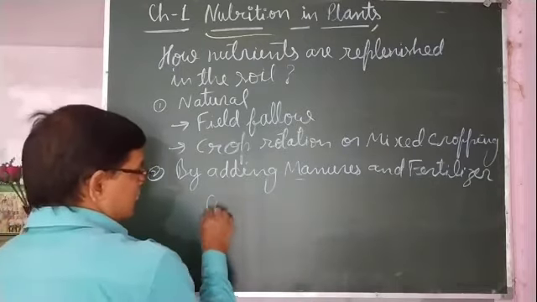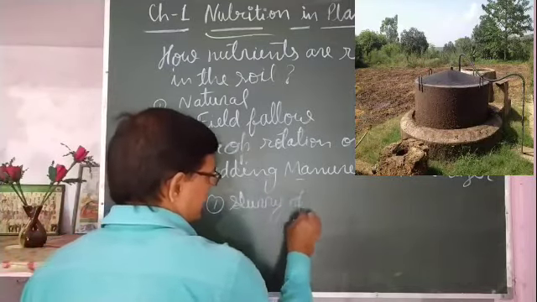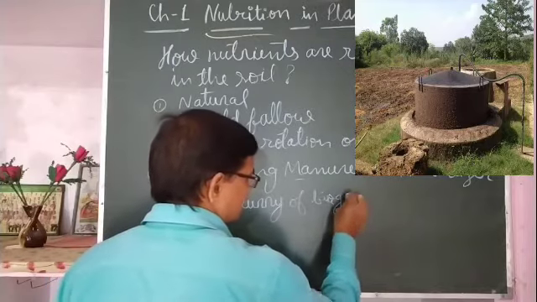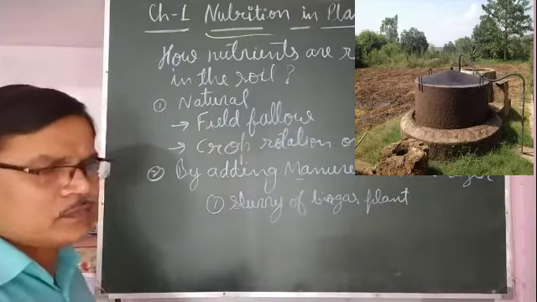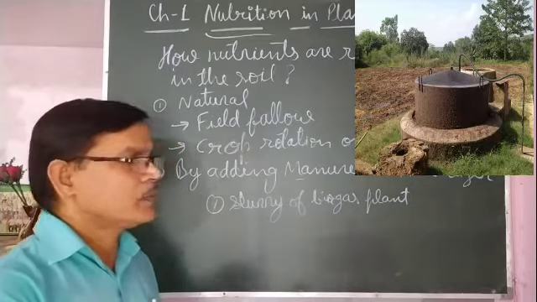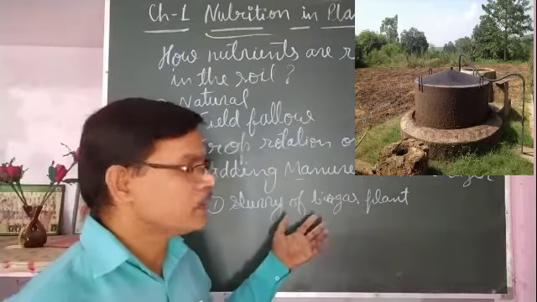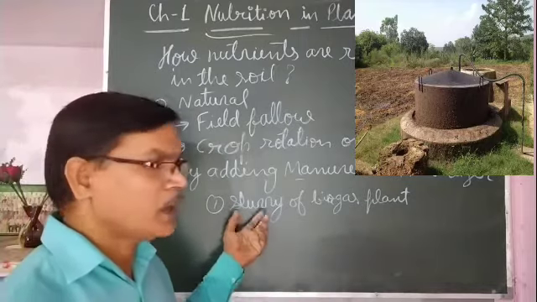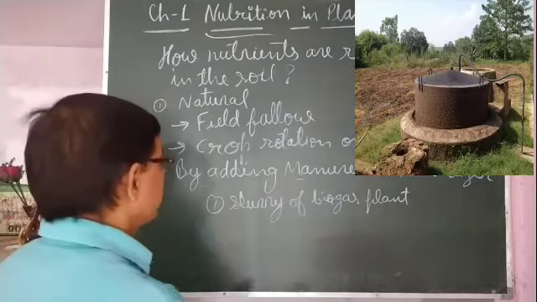In manures, that may be slurry of a biogas plant. In a biogas plant, cow dung is used for producing cooking gas. After use, whatever cow dung comes out from one side is called slurry, and that can be used in the crop field for enriching the fertility of the soil.